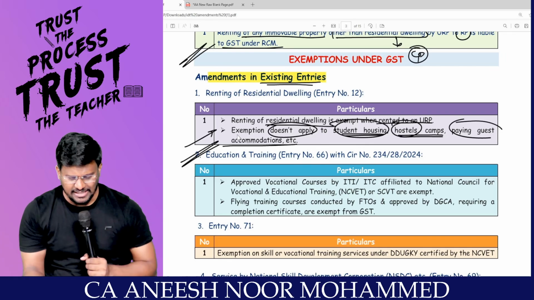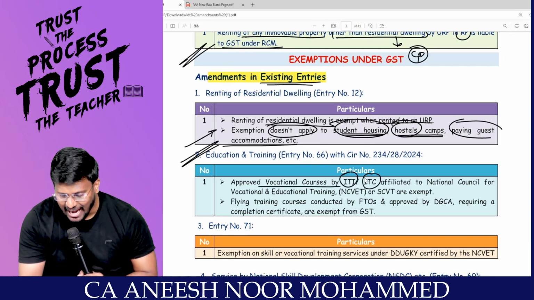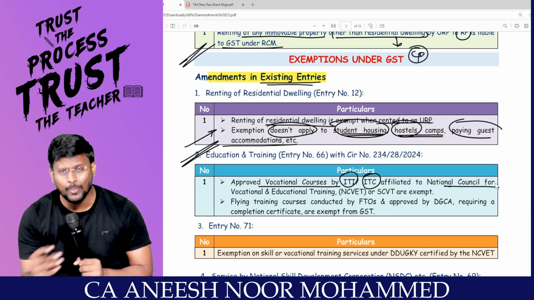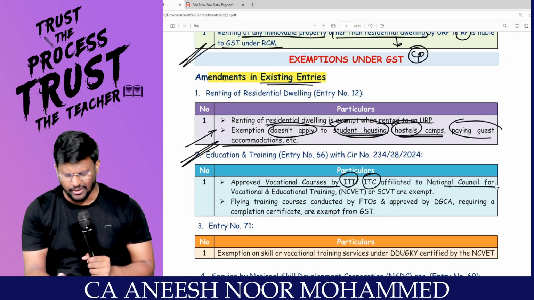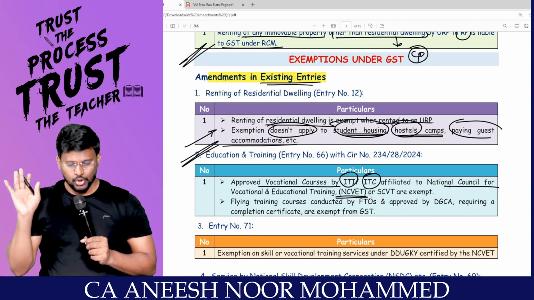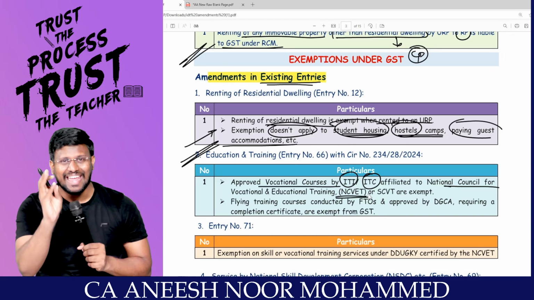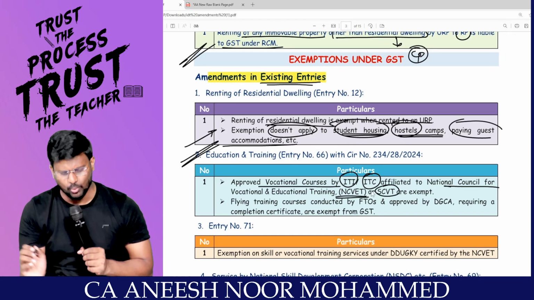We already discussed approved vocational courses. If it is approved by ITI, ITC, earlier we said NCVT, National Council for Vocational Training. Now they have changed the body's name, NCVET. So any approved vocational courses by NCVET is exempt from GST. Or SCVT, state also allowed.